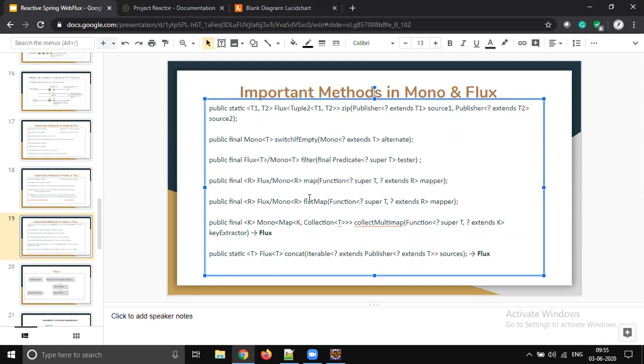So if you want, I will show one small example. Otherwise, I will go to the next slide, the next steps. What do you say?